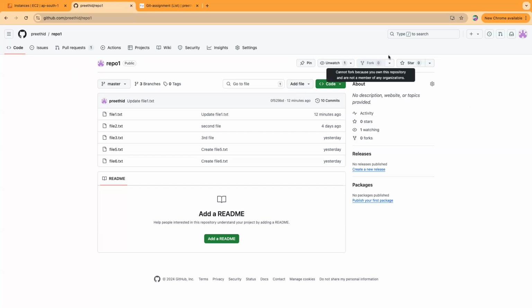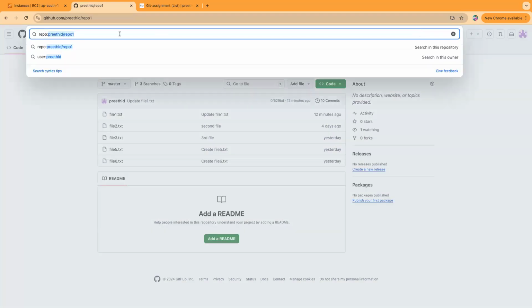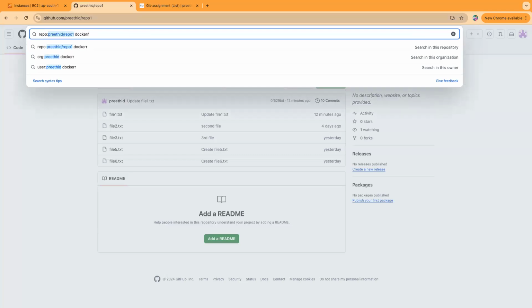What is this fork? There might be some public repositories overall. You can search in the org.